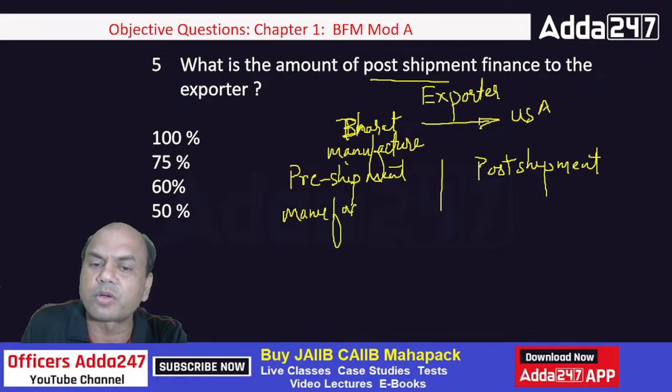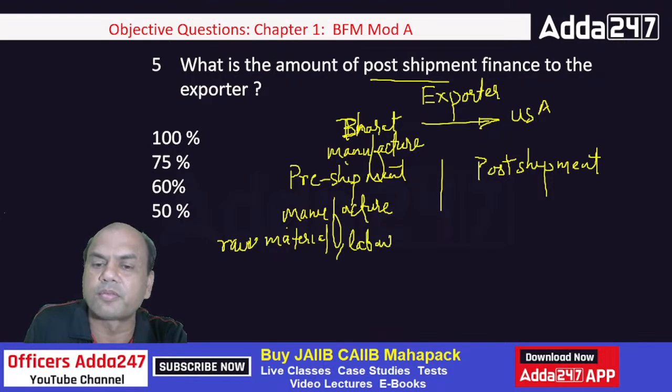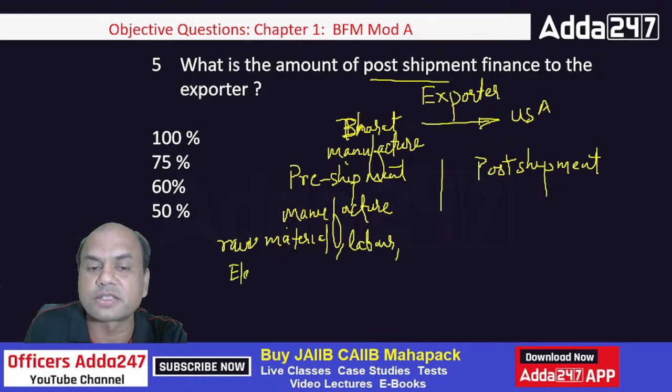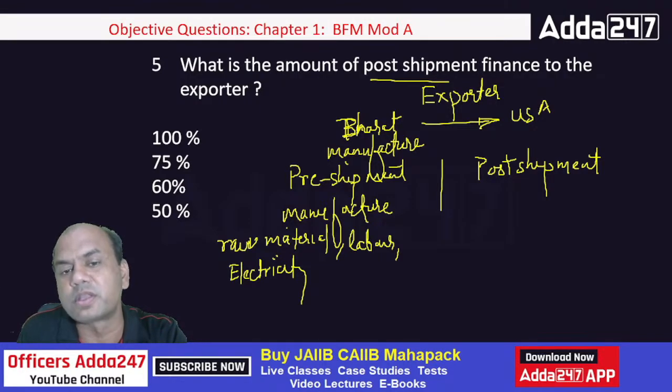Manufacture means all the raw material plus labor plus your running expenses, electricity, everything needed for manufacturing.